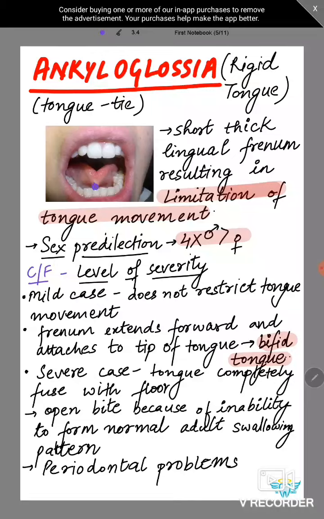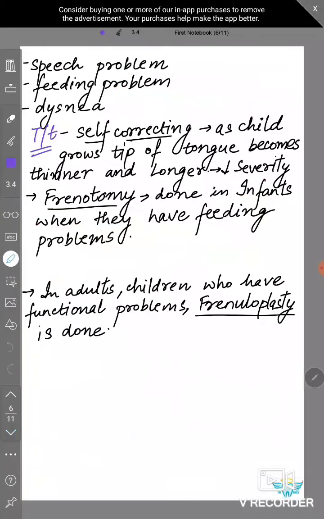That is called a bifid tongue. In severe cases, the frenum will be completely fused with the floor, so the tongue is completely fused with the floor and tongue movement is completely restricted. An open bite can occur because of the lack of a normal adult swallowing pattern, so the teeth cannot close. There will also be periodontal problems, speech problems, feeding problems in kids, and dyspnea, which is difficult breathing.